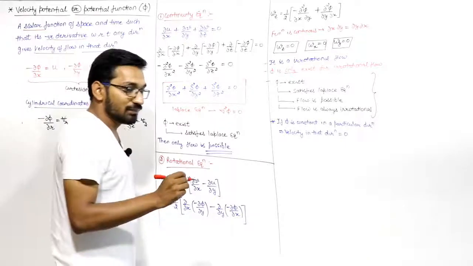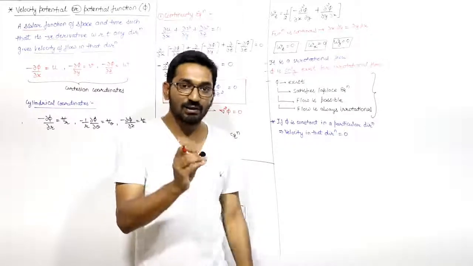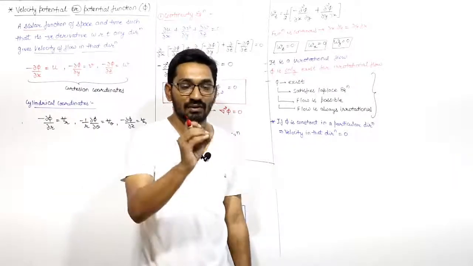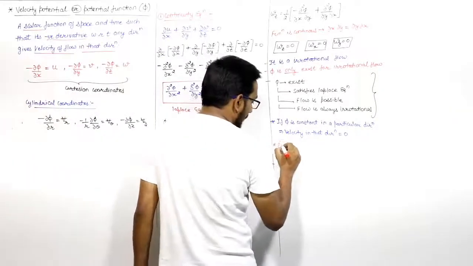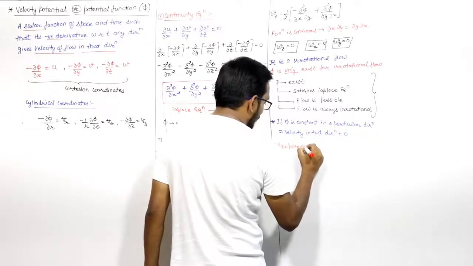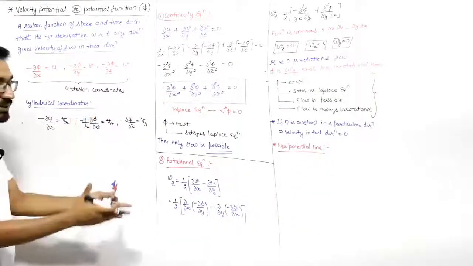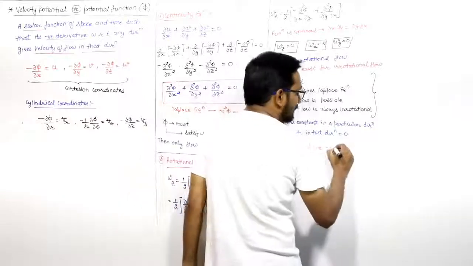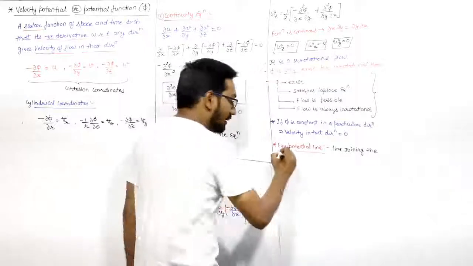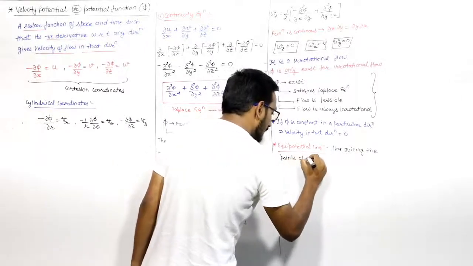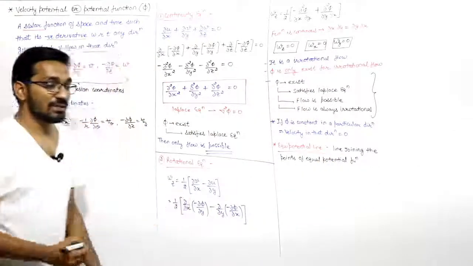Also, the line joining the points of equal potential function in a fluid flow is known as equipotential line. Right? In the engineering services objective questions, they may ask a direct question based on this theory. That's why we are writing. So equipotential line is that line which is drawn by joining the points of equal potential function.